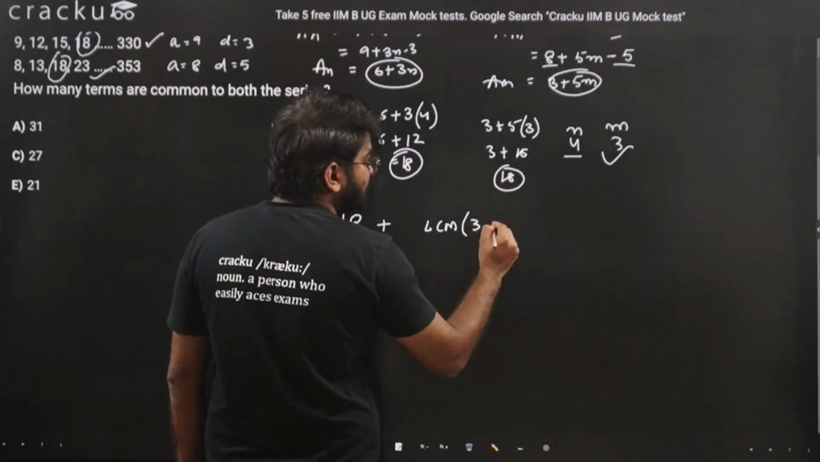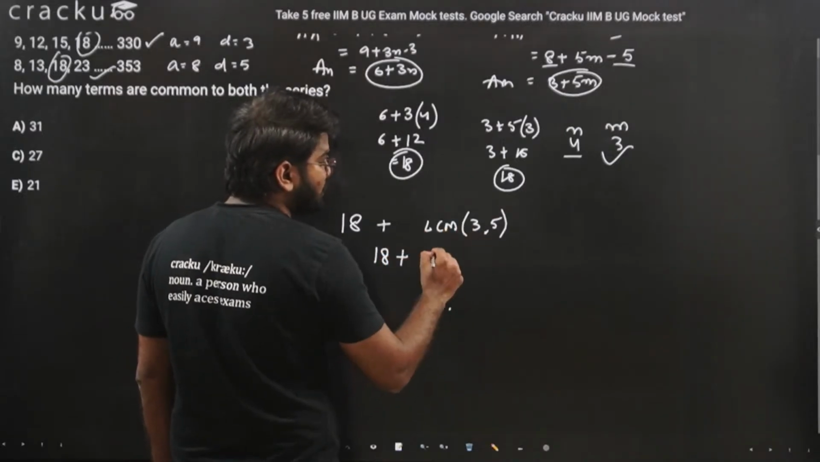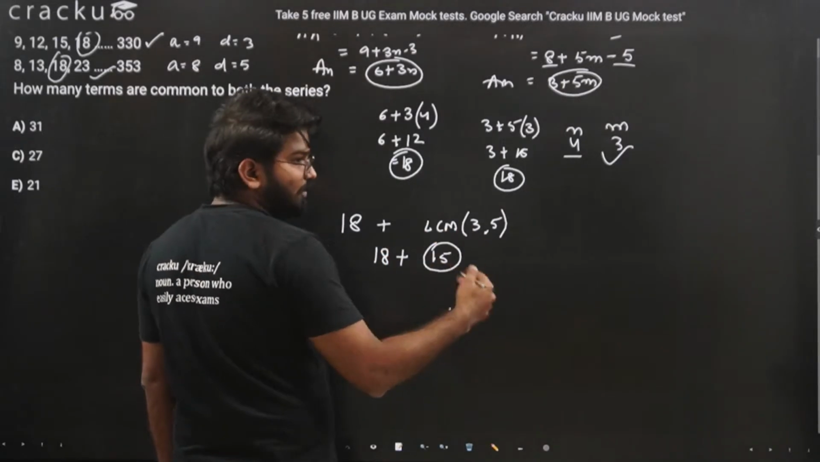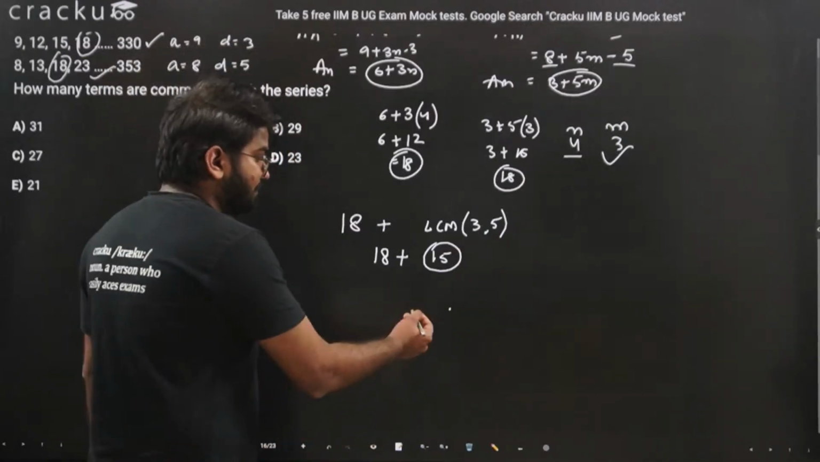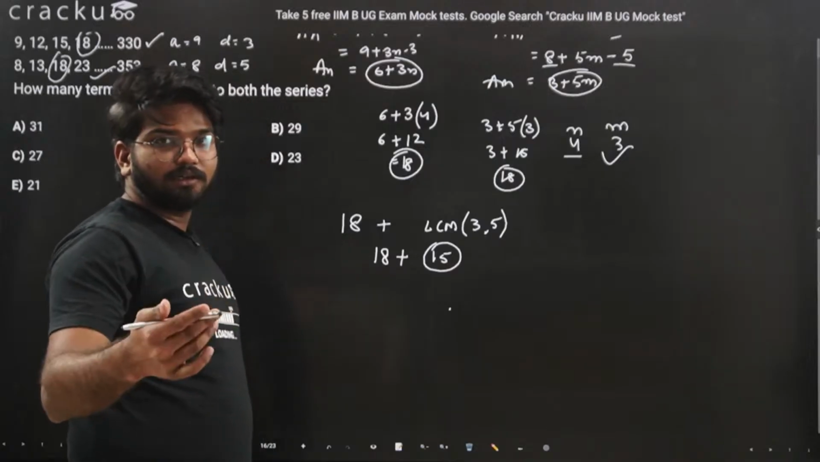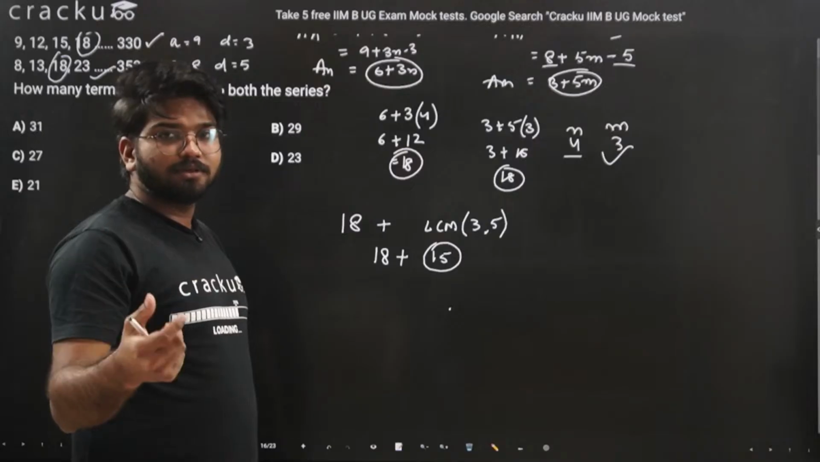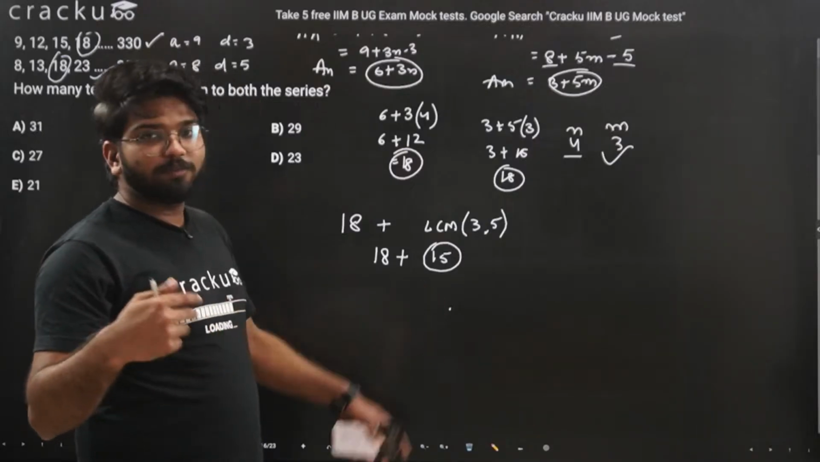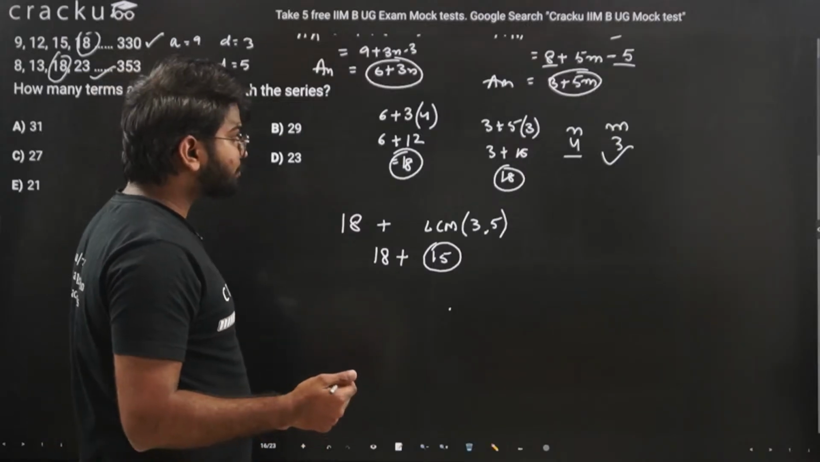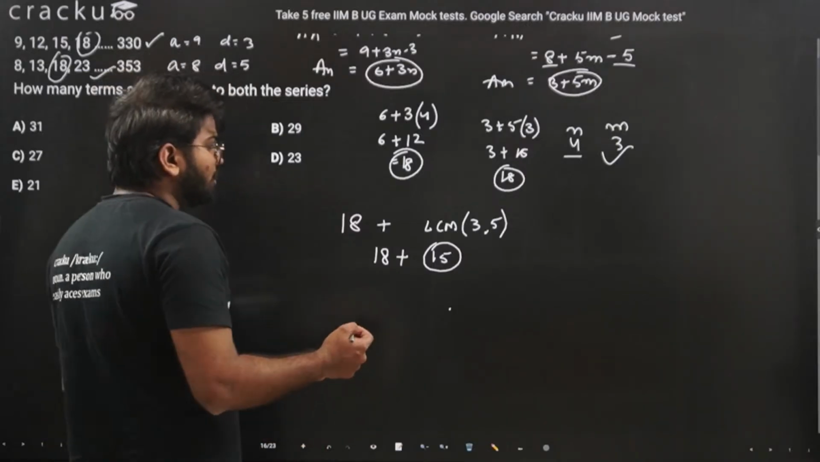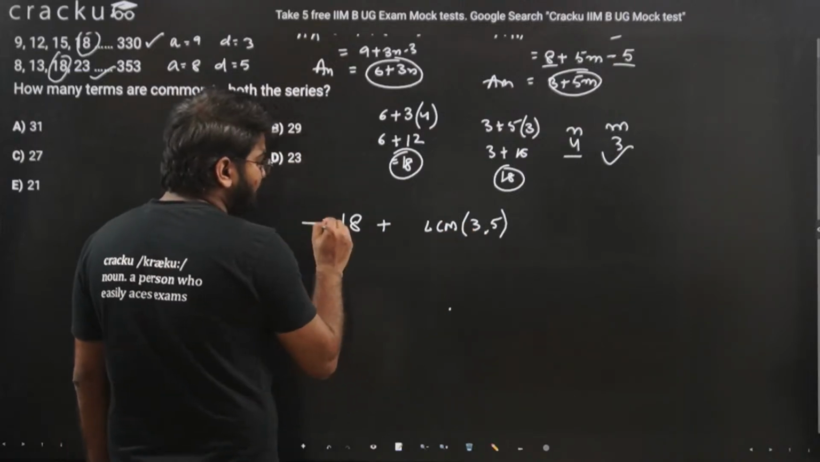LCM of 3 and 5. So 18 plus the LCM of 3 and 5 is what? 15. So the common difference for every next common term will be 15. So after every 15, if you add to the terms, 18 plus 15 will be 33. So next 33 will be common in both these equations, and so on. So we can write this as, this will again make a series.